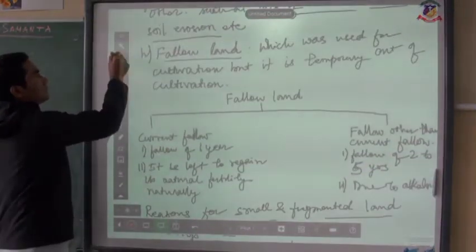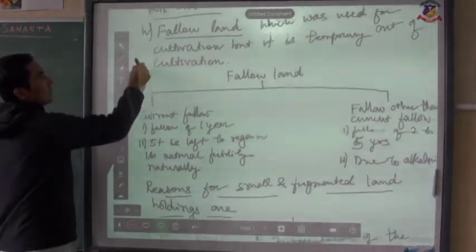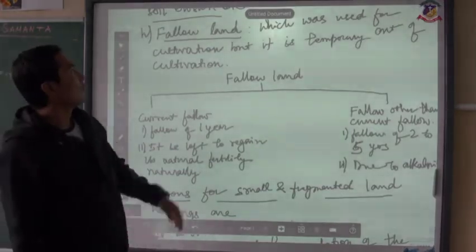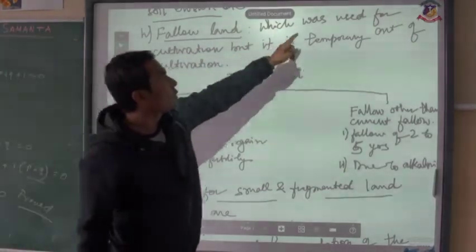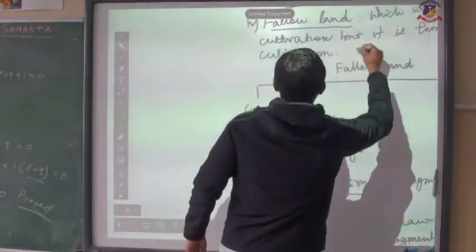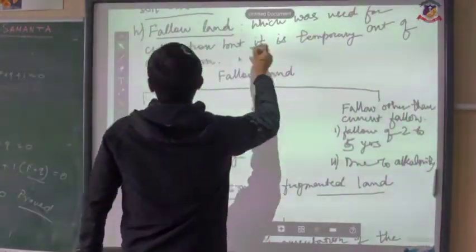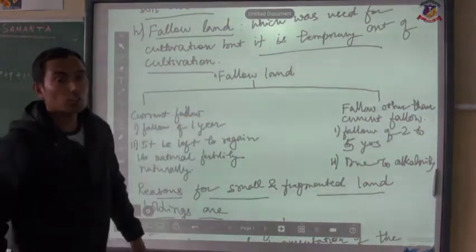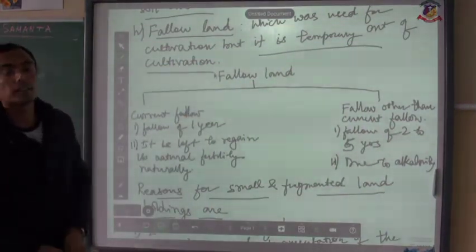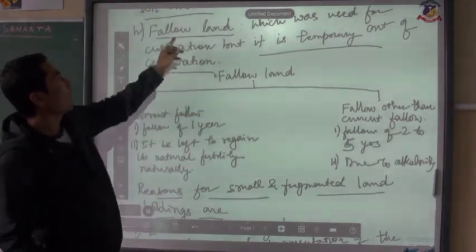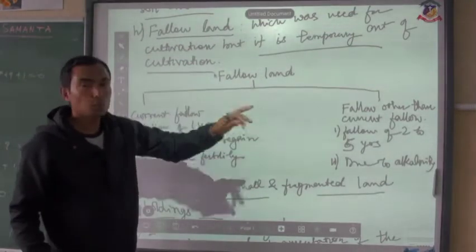Next is fallow land. Now if you look here, fallow land was used for cultivation, but is temporarily out of cultivation. It means that earlier the cultivation used to take place, but nowadays the cultivation has been stopped, and because of that, this fallow land has been divided into two types.